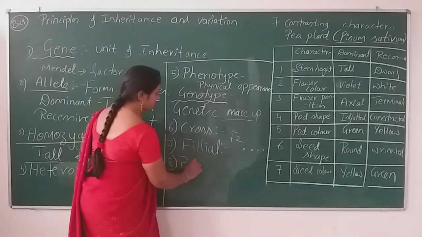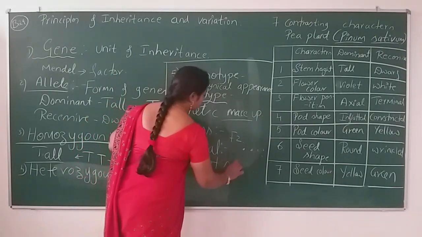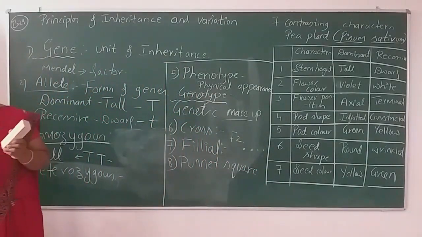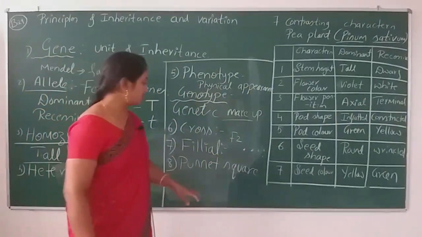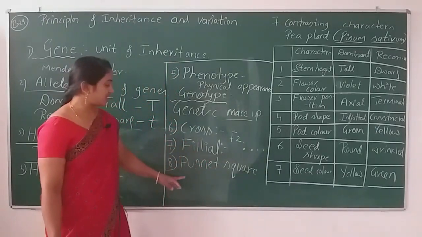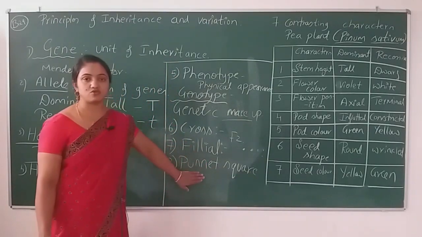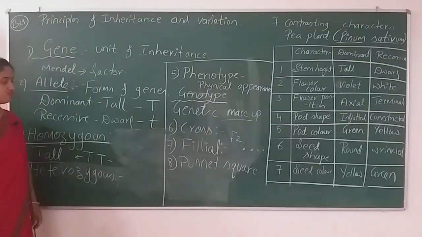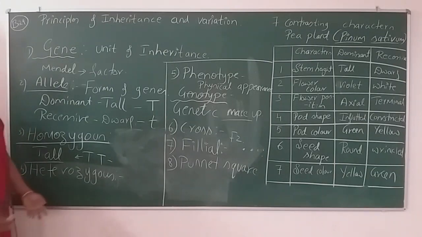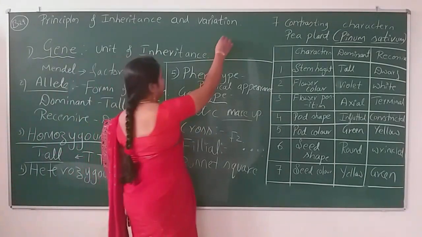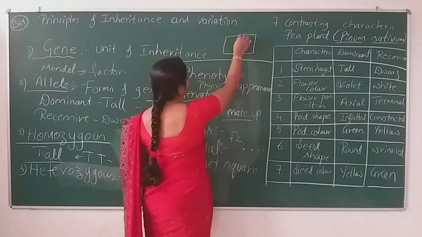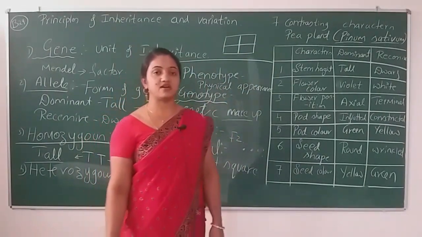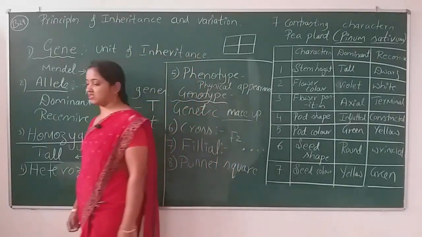the next is Punnett square. Punnett square. This concept is named after the scientist known as Punnett. So what is Punnett square? The Punnett square is a square, or it will be in a box shape. What does it indicate? Why is it there in the principles of inheritance concept or in this chapter?